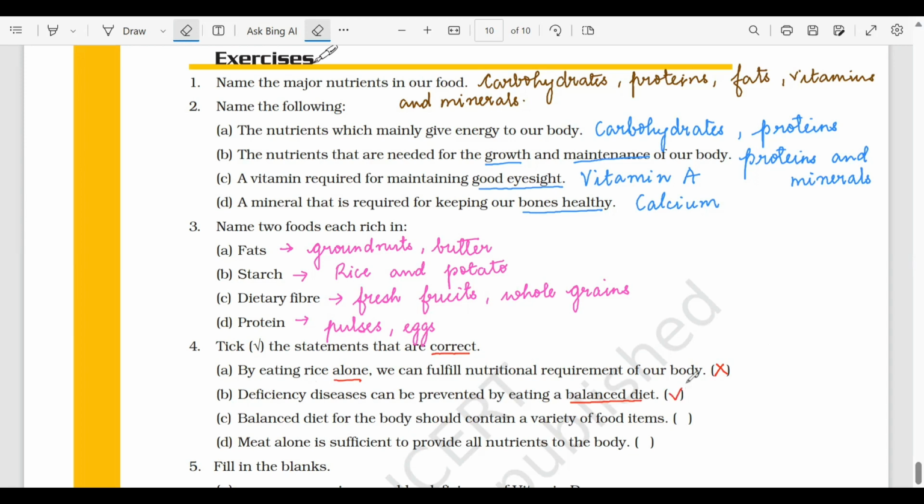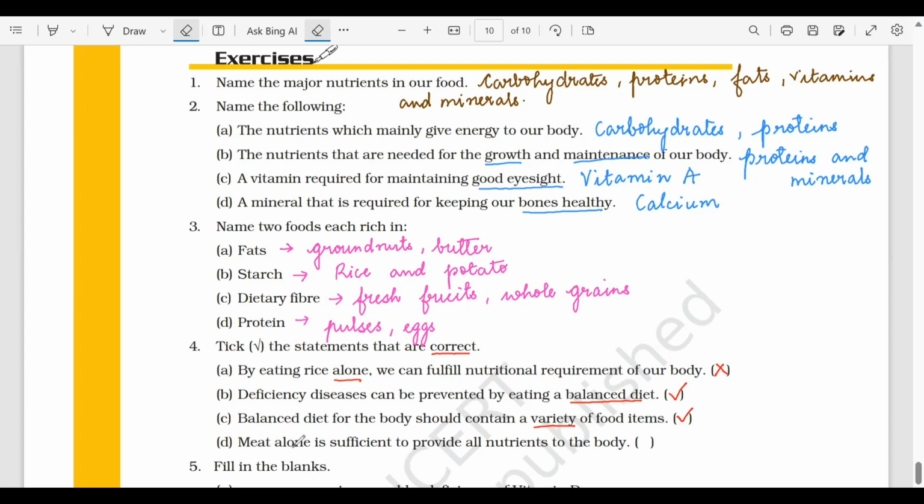Next, deficiency diseases can be prevented by eating a balanced diet. That is absolutely true. Okay, so हमारे diet में there should be proper quantity of carbohydrates, proteins, fats, vitamins, minerals, along with dietary fibers and water. Third one, balanced diet for the body should contain variety of food items. As I mentioned, हमारे खाने में carbohydrate rich food, proteins, fats, vitamins and mineral rich food होने चाहिए.